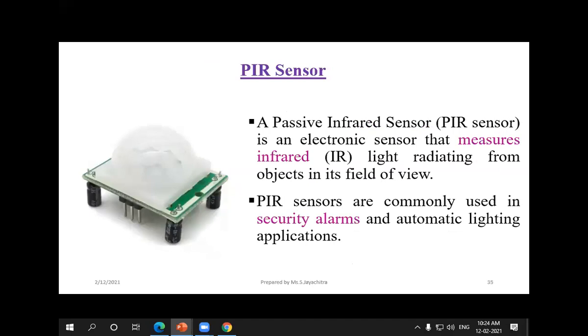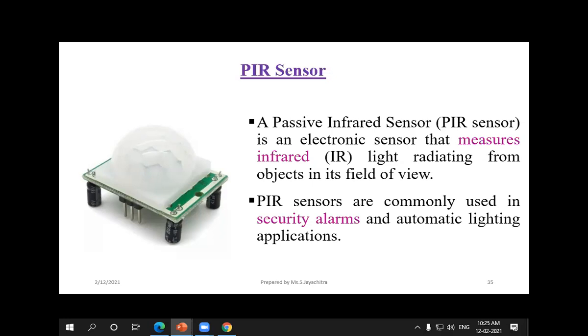Next, the PIR sensor. The PIR sensor is mainly an infrared sensor. It is mainly used for security alarms and also automatic lighting applications. For example, if lights have to be switched on and off in our home, we can fix a PIR sensor. Security alarms work when an unknown person enters our home.